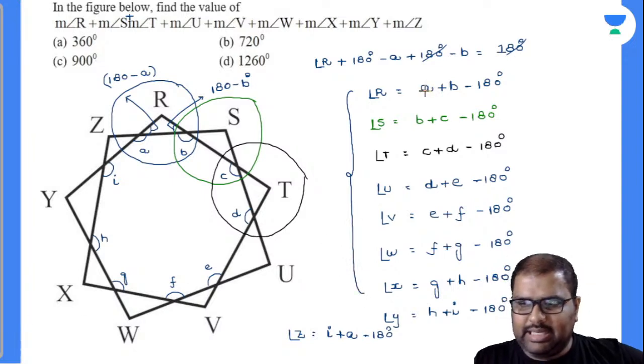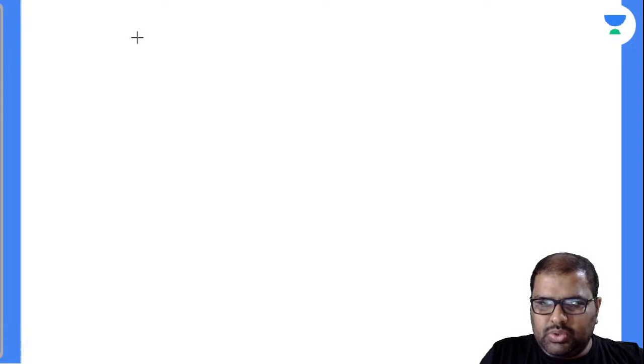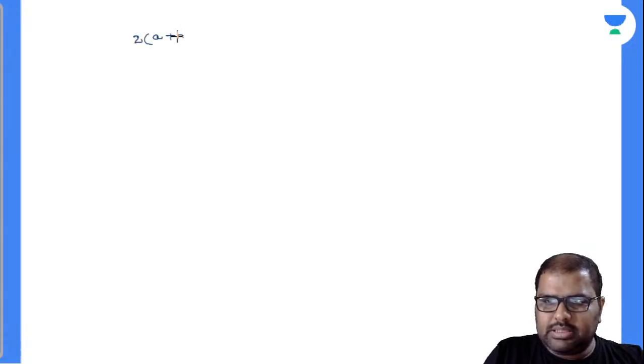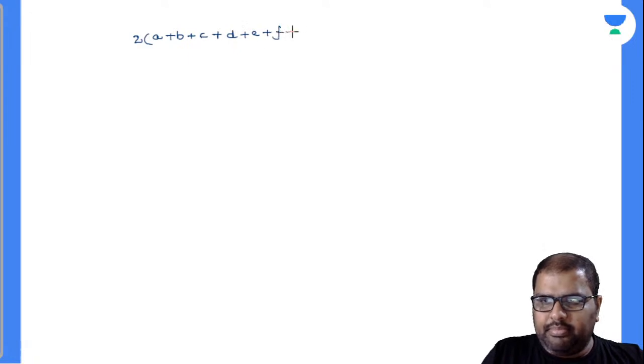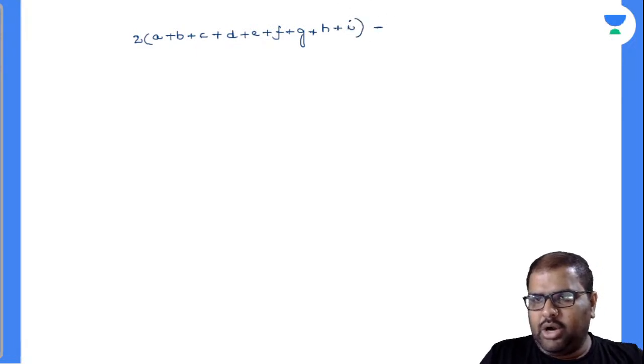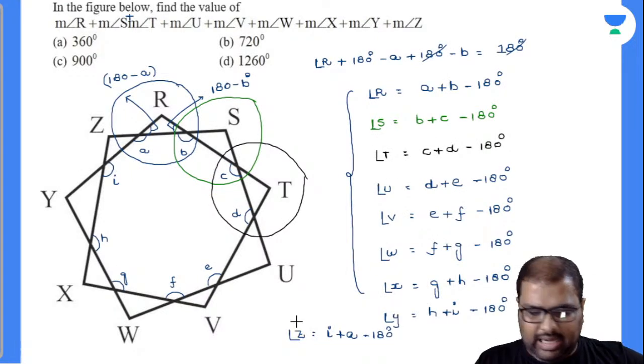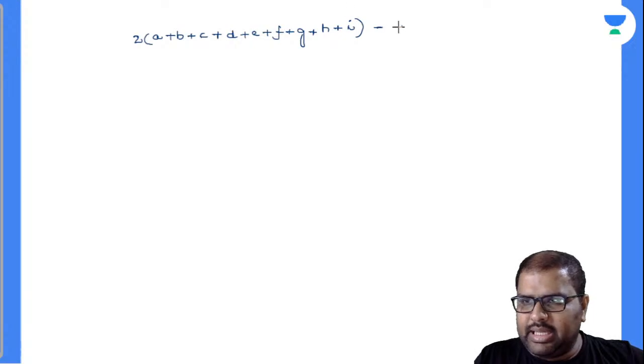So how many A's are there? A's are added twice, B's are added twice, C's are added twice. So can I write like this: 2 into A plus B plus C plus D plus E plus F plus G plus H plus I. Right or wrong? Minus. How many 180s are there? 1, 2, 3, 4, 5, 6, 7, 8, 9 are there. So it is minus 9 into 180.